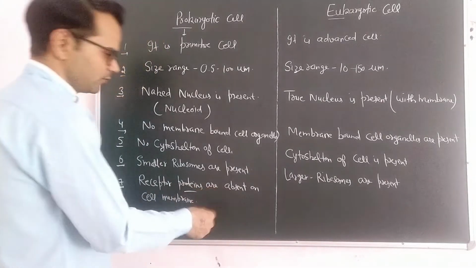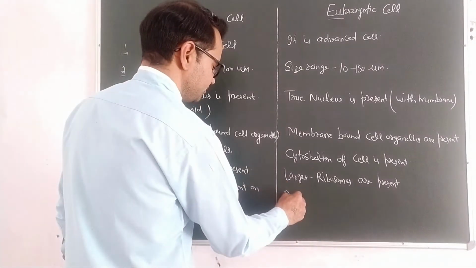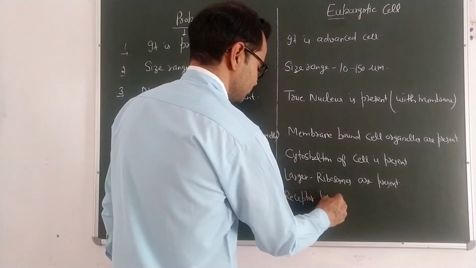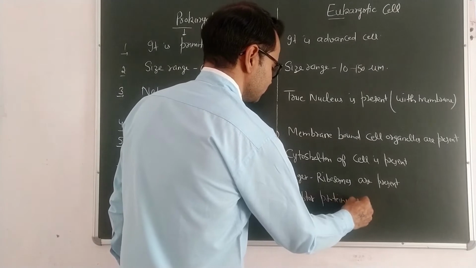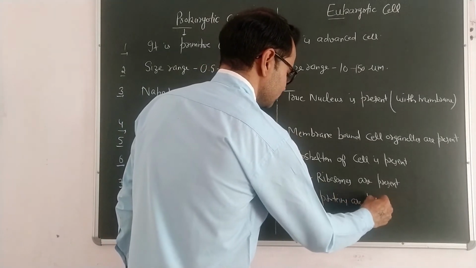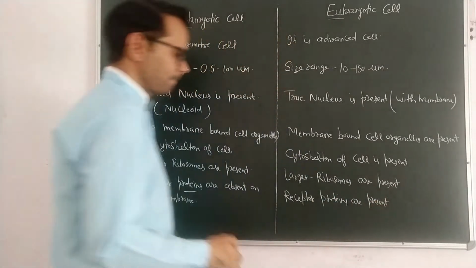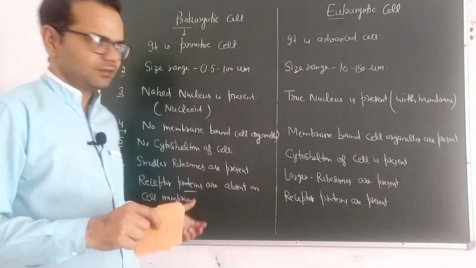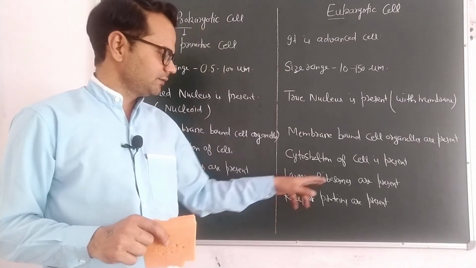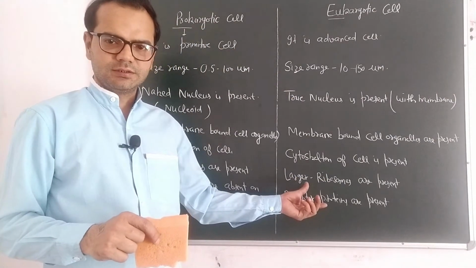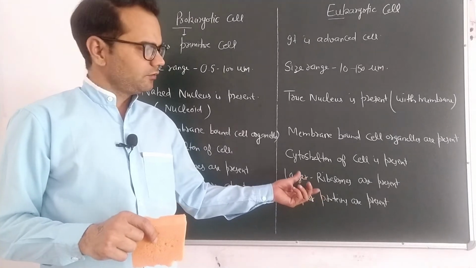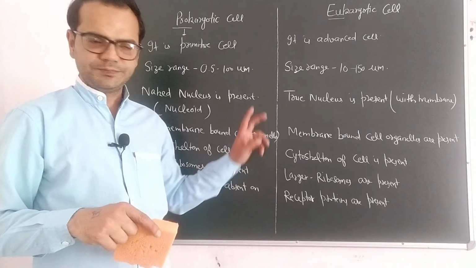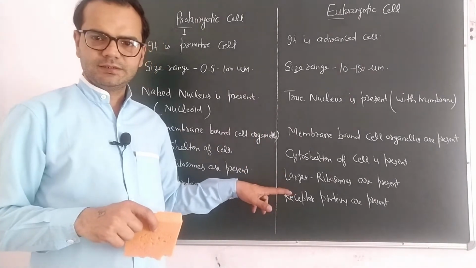Here receptor proteins are present. That is the point number 7. Receptor proteins identify the various molecules. There are attraction and interaction forces. So this is the point number 7.